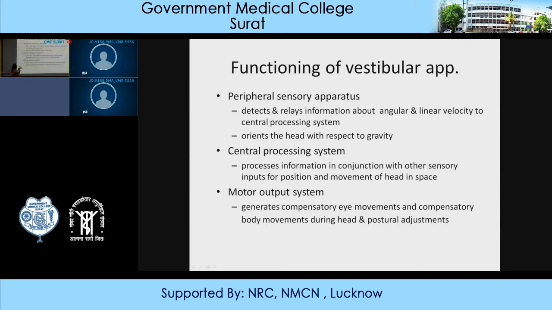Besides that, the receptors present in the utricle, saccule and semicircular canal will detect the change in the position and equilibrium, and they will send signals to the central nervous system, where processing of information will take place. Then the central nervous system will in turn send signals to the descending pathway through the various parts of the body to elicit the reflexes which will be responsible for maintaining posture.